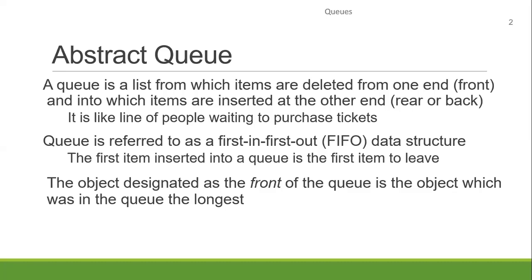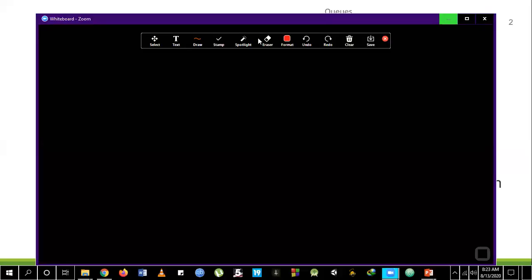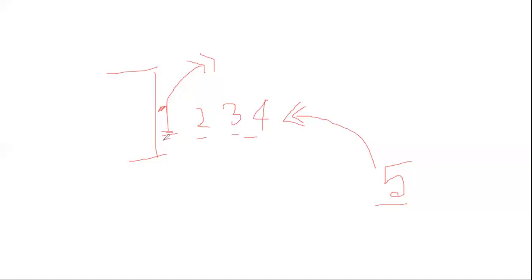That if you come first, you'll get the service first. The object designated as the front of the queue is the object which has been in the queue the longest. So basically, this line means that if you are at the front of the queue, you have been waiting the most time. Let's assume we have persons 1 to 5. Person 1 leaves. In that case, what will happen? The queue will be like this: 2, 3, 4, 5.